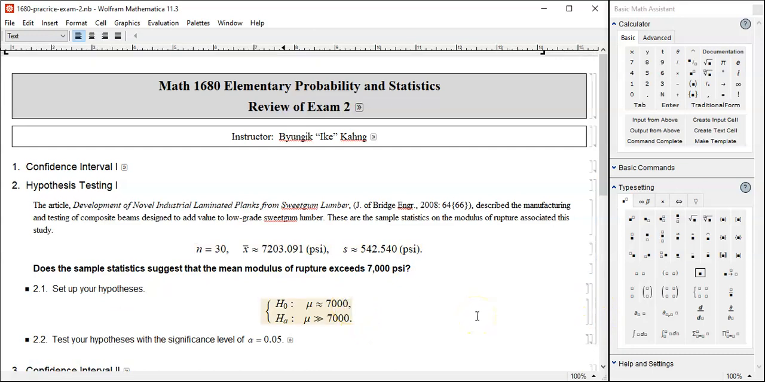The null hypothesis is pretty much straightforward. The real mean is about 7,000, and that's explicitly given. Now, the alternative hypothesis is almost always greater or less. How do you tell whether it's greater or less? 7,200 something. Hey, that's greater than 7,000, so it should be mu greater than 7,000.